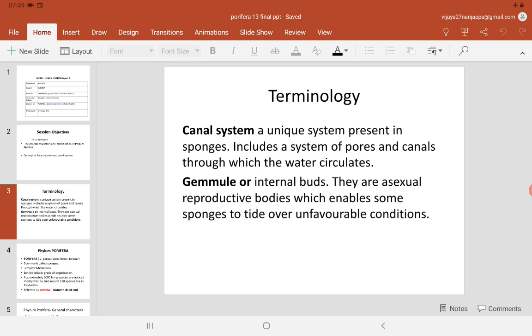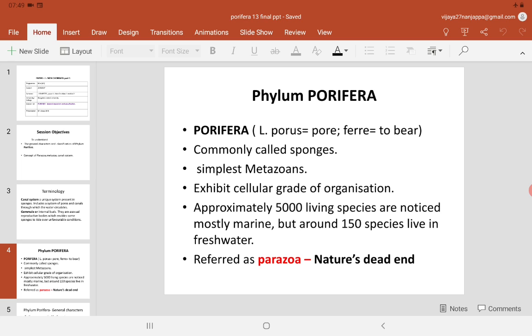The new concepts which you are going to learn are the canal system and the gemmule. Okay, Porifera, the word is taken from Latin. Porus means pore, ferre means to bear. So they are pore bearers.